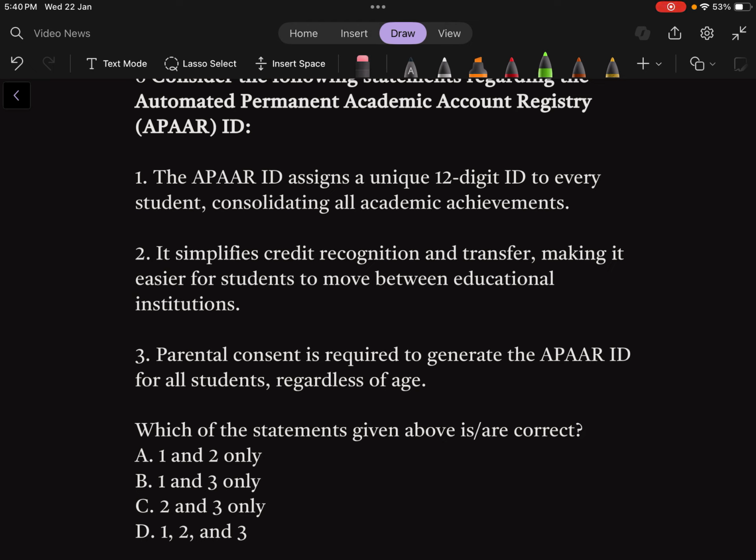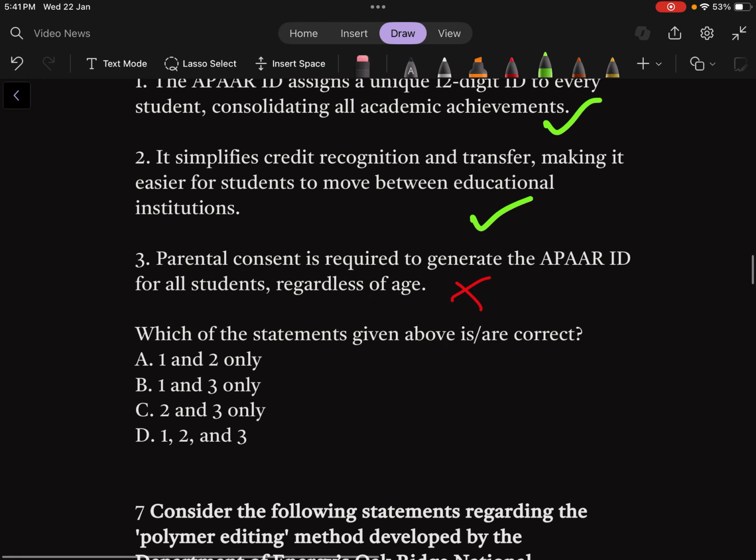And number 3, parental consent is required to generate the APAAR ID for all students regardless of age. So statement 1 is correct, statement 2 is correct, but statement 3 is wrong. Parental consent is required only in case the student is a minor. If the student is a major or an adult, that is, more than 18 years, he or she does not require parental consent. So 1 and 2 are correct.